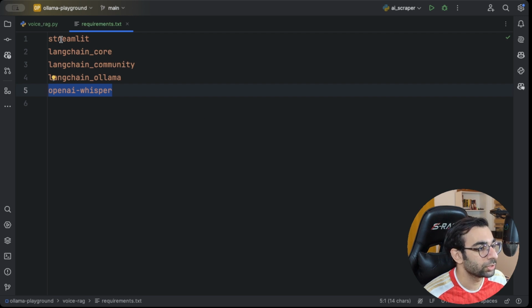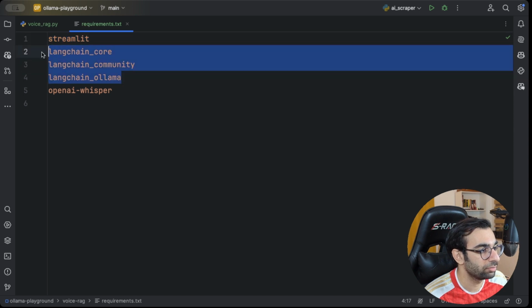And then I'm gonna use also Streamlit to create a simple UI for our application. And then lots of LangChain related dependencies. I'm gonna use Deepseek as our LLM model. It's available through Ollama, so I need to interact with Ollama. And LangChain offers me lots of great tools to interact with Ollama, create vector store, and many other things.